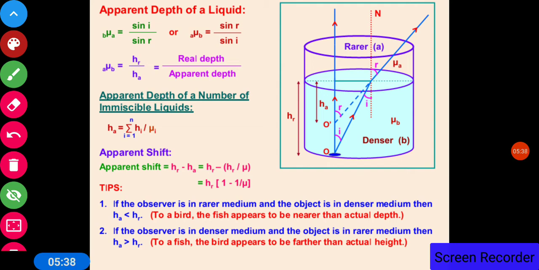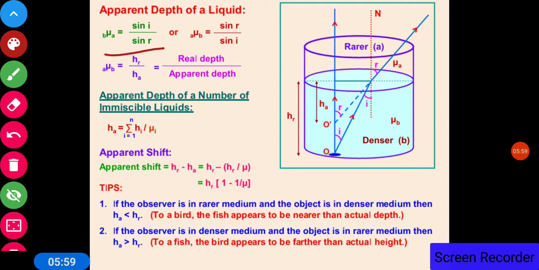So let us consider that this is the object or the coin placed in a glass of water or in a water tank. Now, when you observe it from the rarer medium, that is from the air, this is the denser medium, which is the liquid in which the coin is immersed.